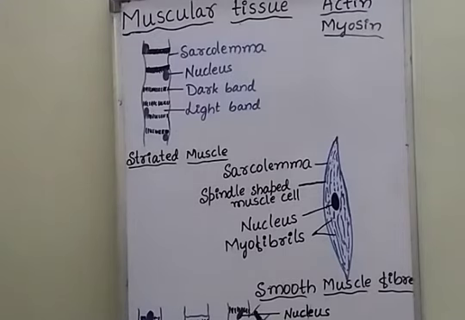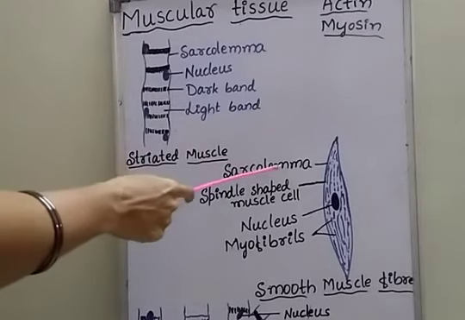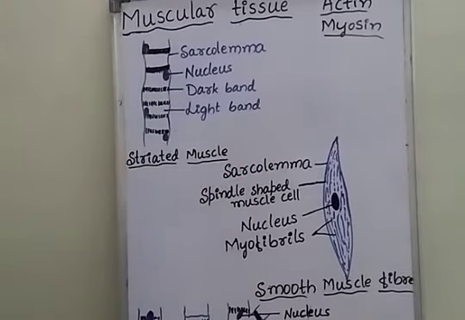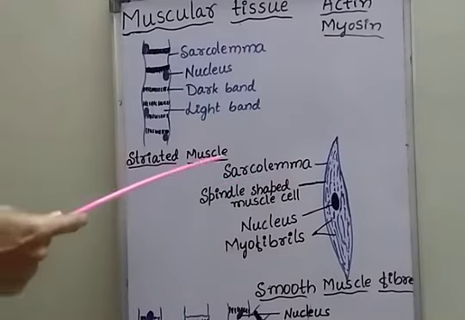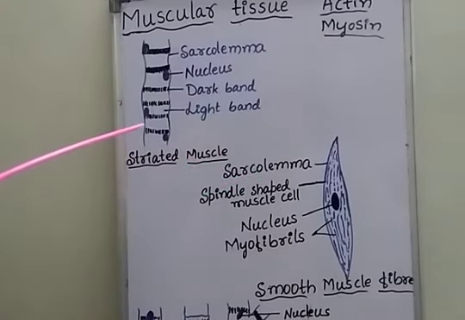The cell membrane or plasma membrane of the muscle fibers is called sarcolemma, whereas the cytoplasm of the muscle fibers is called sarcoplasm.